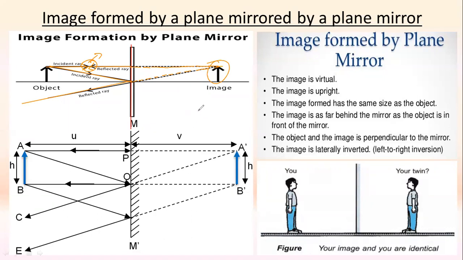Okay, students, one thing very important. I had used over here the complete line to show you the image. But for the virtual image, you will draw with dotted lines. Okay, you will use dotted lines to draw the image because this is a virtual image. Whenever we go for the virtual image, we draw it with the dotted line. Here I had used the complete line just to show you how the image is forming over here. So this is the pattern to form the plane image.